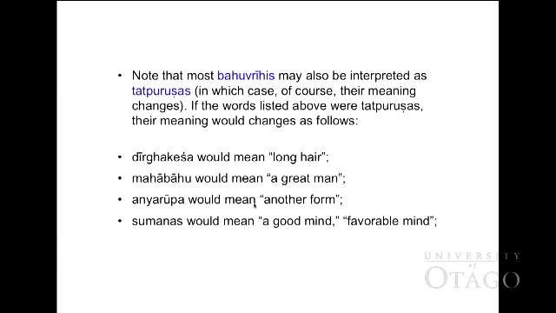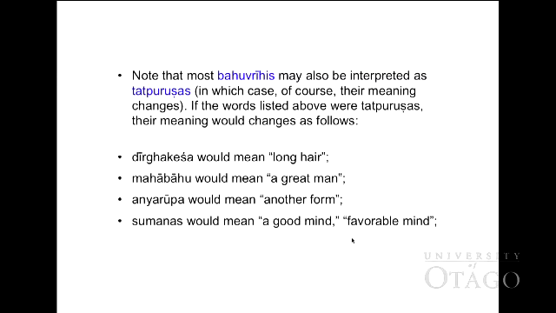Note that most Bahuvrihi may also be interpreted as Tatpuruṣa, in which case, of course, their meaning changes. If the words listed above were Tatpuruṣa, their meaning would change as follows. Dīrghakeśa would be long hair. Mahābāhu, a great arm. Anyarūpa, another form. Sumanas, a good mind or favorable mind.